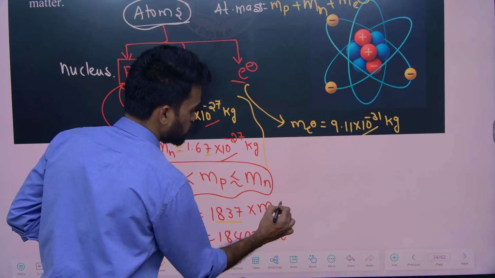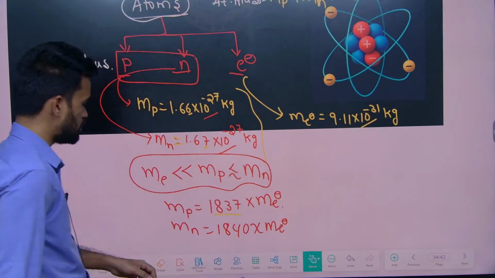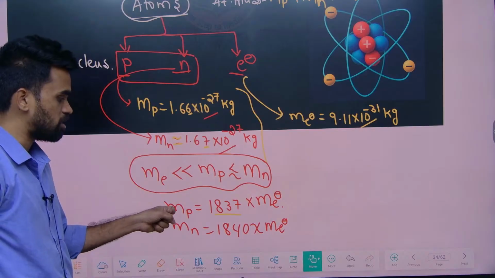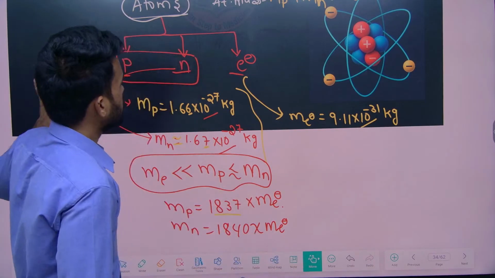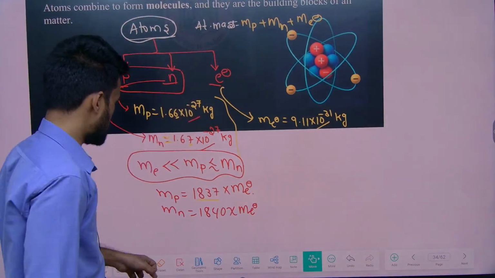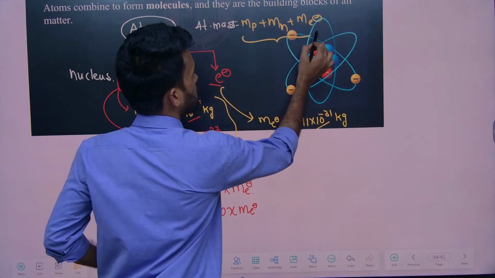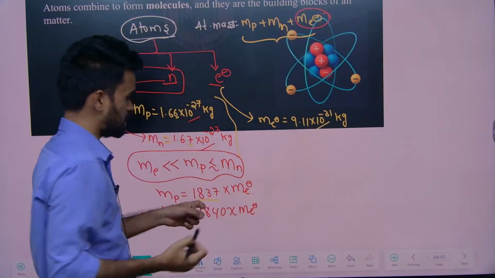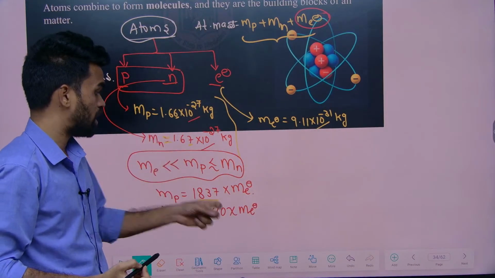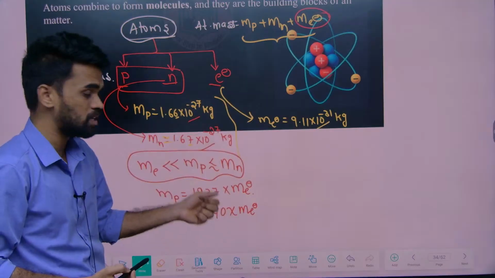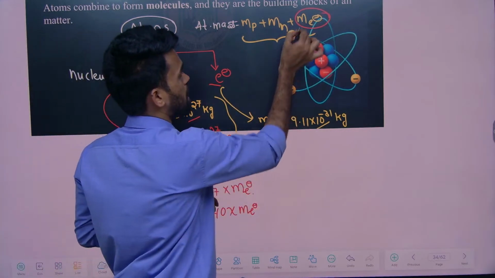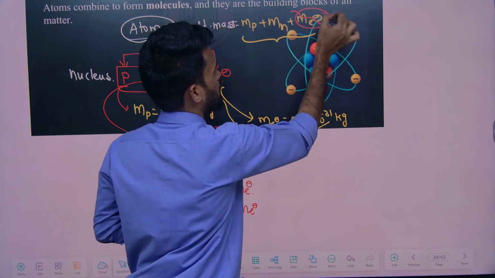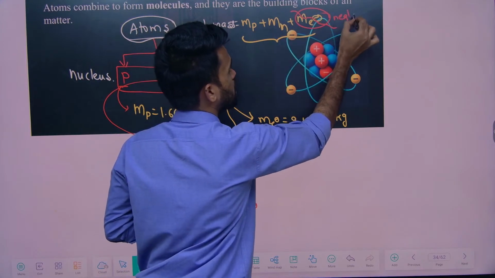Okay, so what we got to know here is that the mass of neutron is slightly greater than the mass of proton, and the least is the mass of electron. If you observe these things, the mass of electron is very much lesser than the mass of proton and neutron. That's why, when we are doing the calculations, we almost neglect this value.